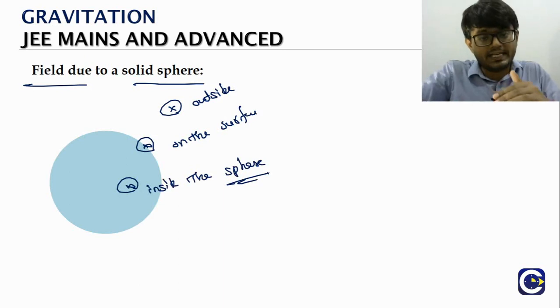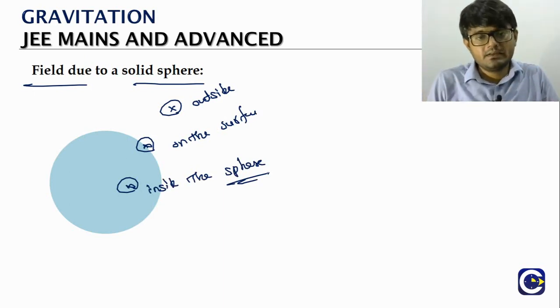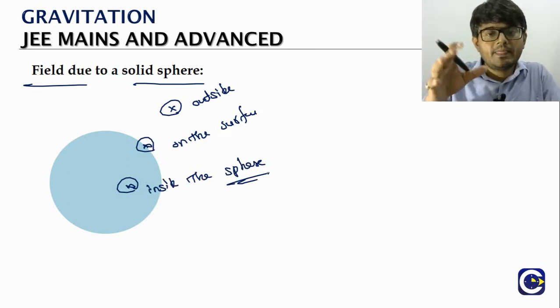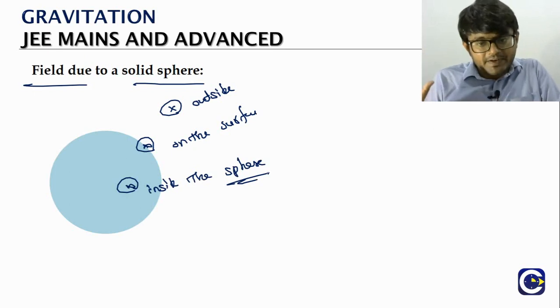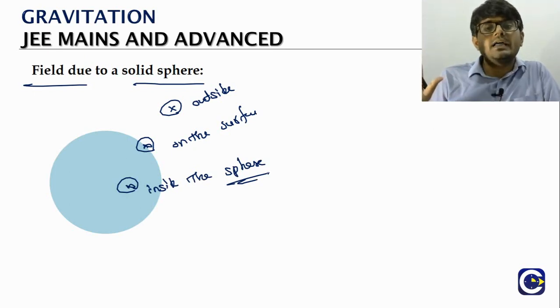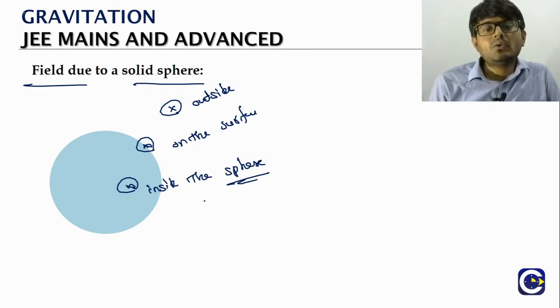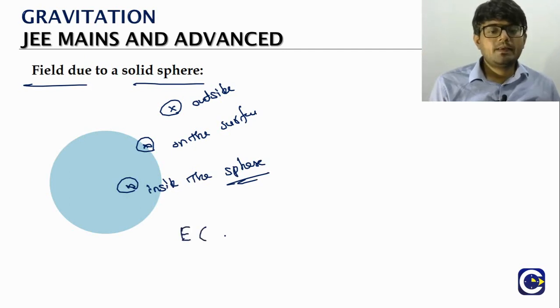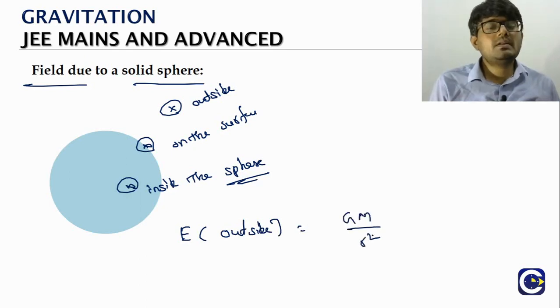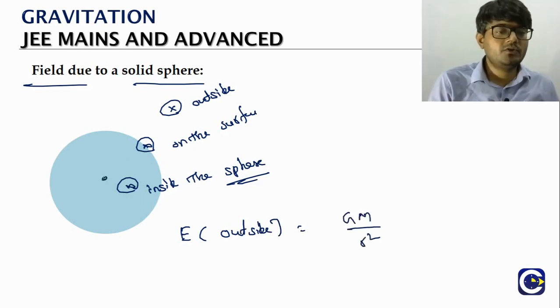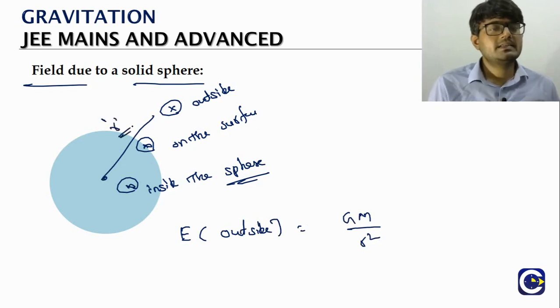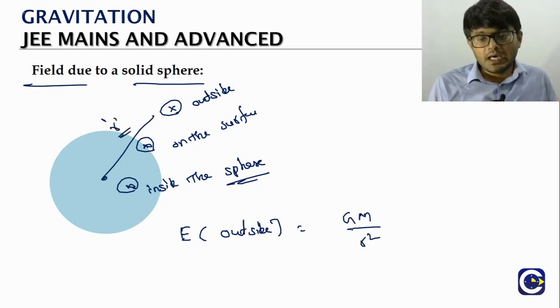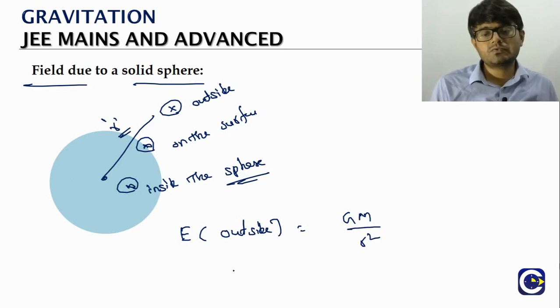We are not going through the complete derivation, but we look at the result. For a point outside, it will be similar to the case of the shell. If you are measuring the distance from the center of the sphere to be small r, then the field value is GM by small r square.